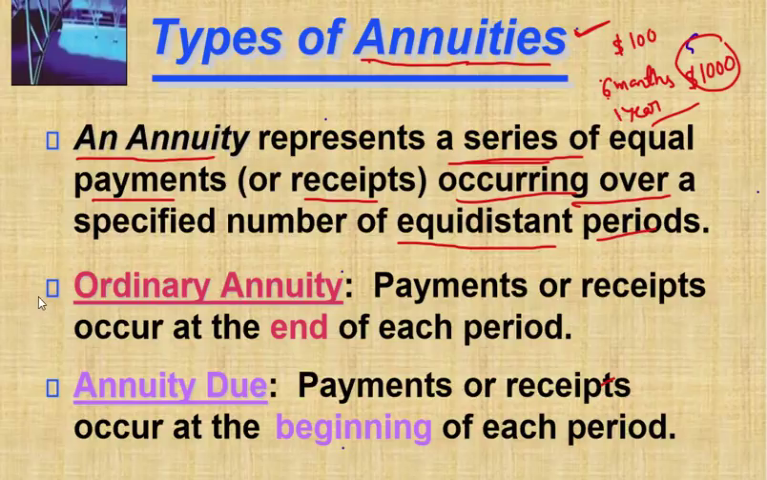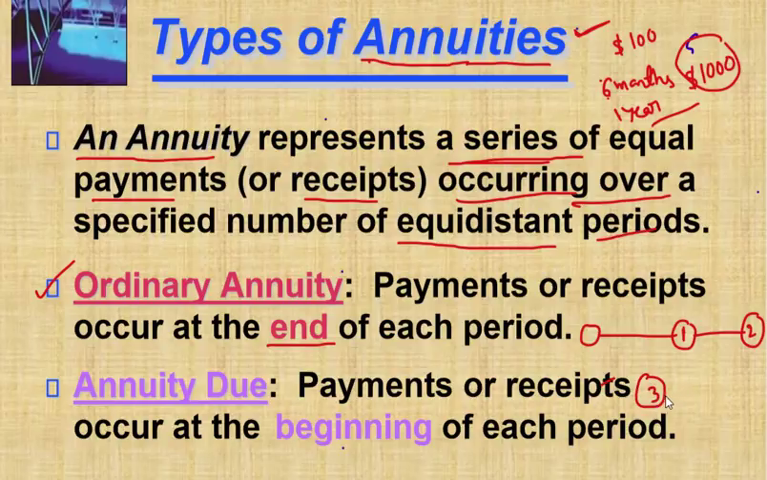One is ordinary annuity. So payments or receipts occur at the end. At the end means now you are entering into a contract, you are entering into an agreement. Then you are going to receive after 1 year. From this point, at the end of the first year, you are going to receive funds here. At the end of the second year, again at the end of the third year, again at the end of the fourth year. Every time at the end of that particular period you are getting, this is called ordinary annuity.